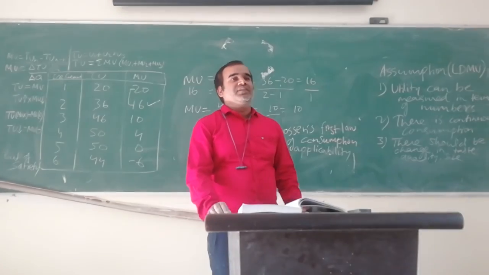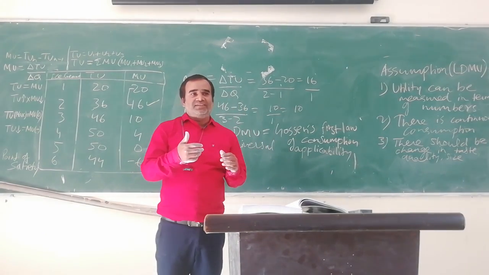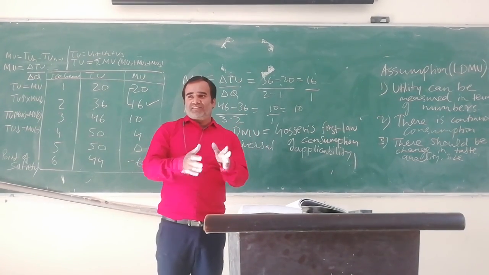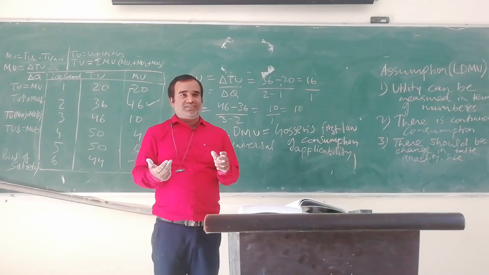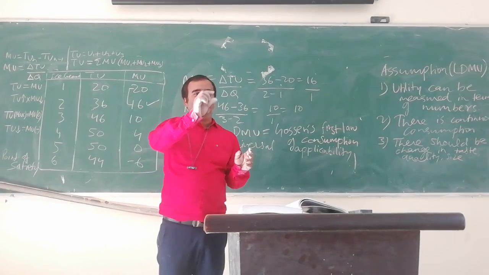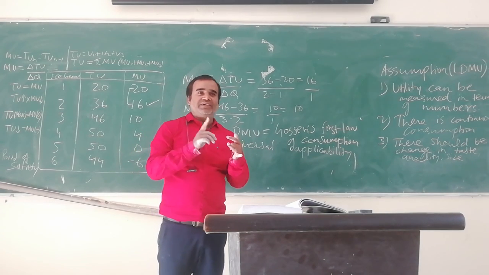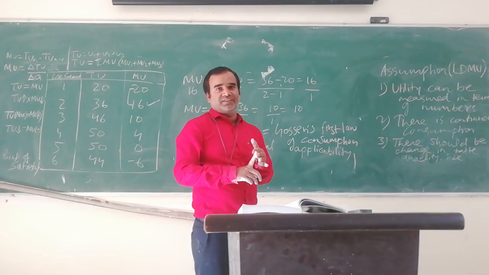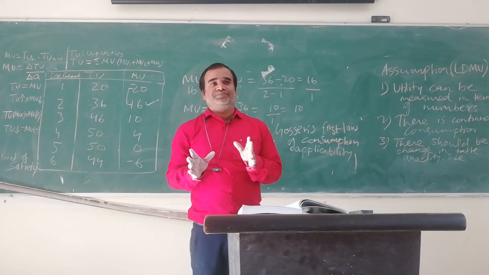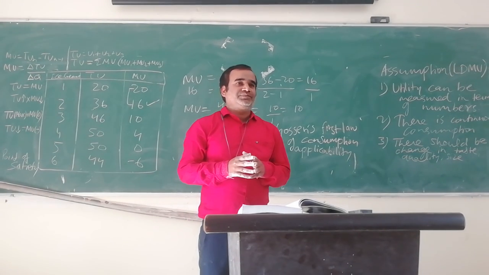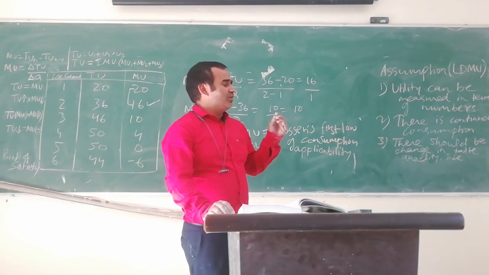For example, if we are getting a different flavor of ice cream or pizza, obviously the taste is different, so fine, we can have it. And even if you have eaten a full pizza and they just ask you to have one small piece, no problem. So when the size, taste, or quality of the product is changing, this law will not operate. So the next assumption is there should be no change in taste, quality, or size of the product.